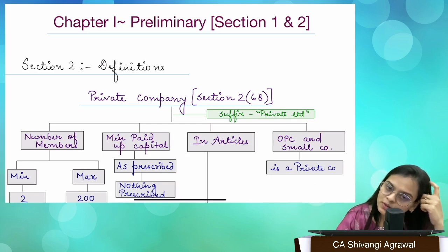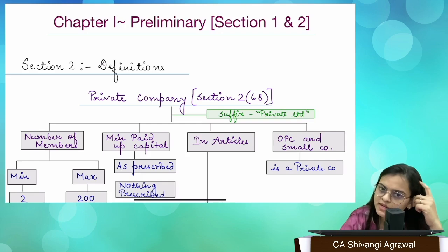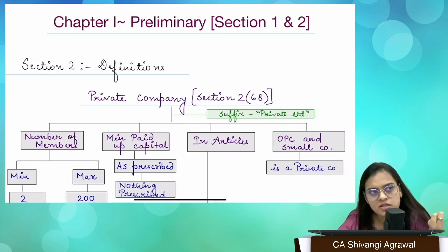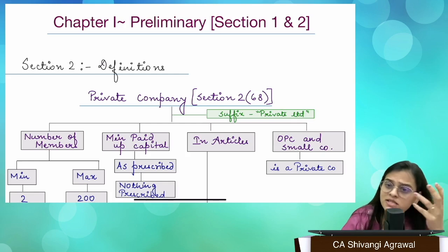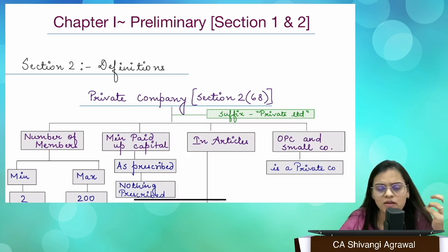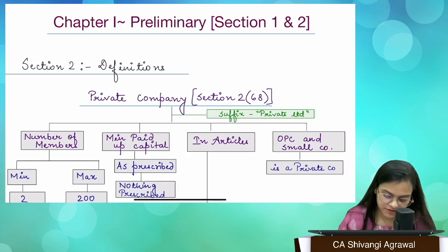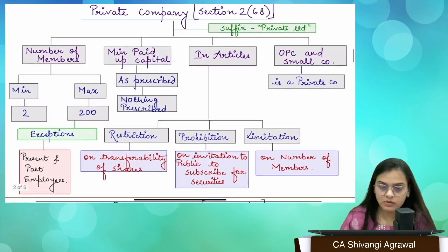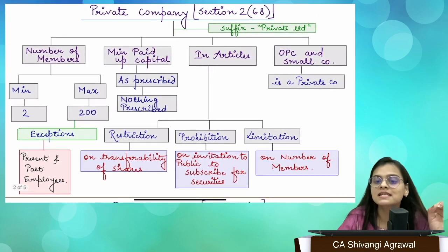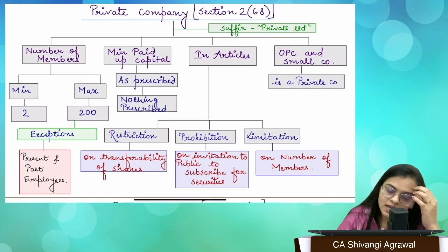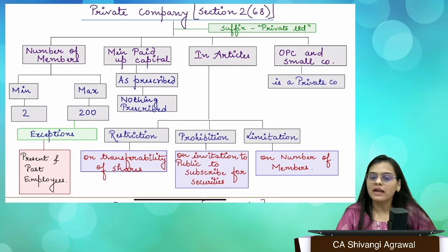So the very first one, which is given over here, although we have a lot of categories into which companies can be categorized, like based on the number of members, based on control, which is holding, subsidiary, associate, right? We have different types of companies. Now, the very first one that we're discussing over here is private company, section 2, clause 68. Okay. Now, what is a private company?